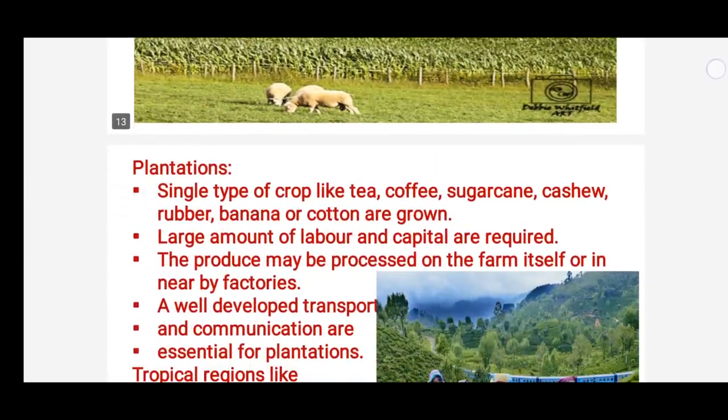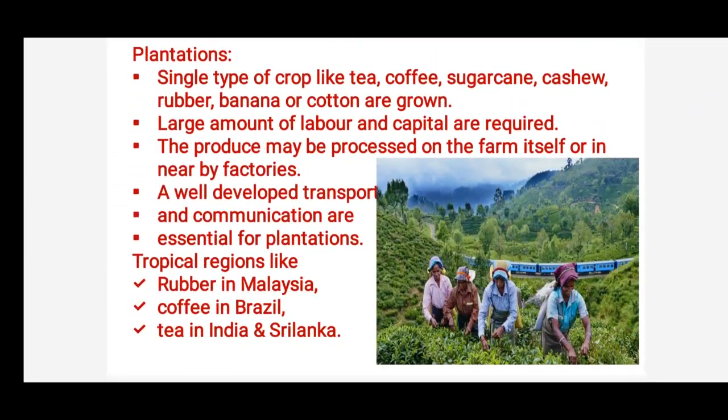Now let's go to plantation agriculture. What is plantation, children? Here, a single type of crop is grown for long years. For example, tea and coffee, you need not replant every year. Once a tea plant is grown, you will get production for 20 years. Even coffee is the same. Even rubber, children, once a rubber sapling is sown, you can grow the rubber plant for 50 years, and a single rubber plant gives you the sap of the rubber for 50 years.